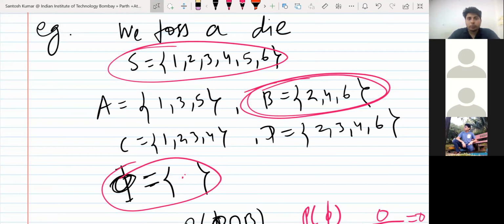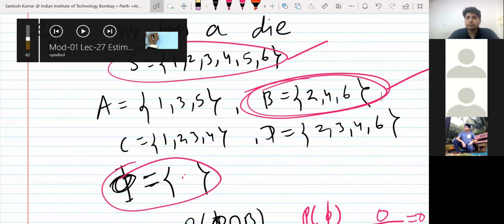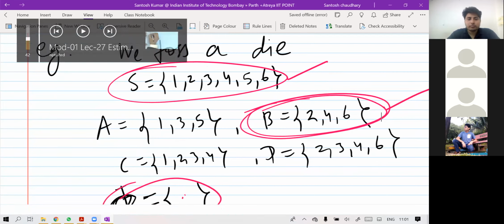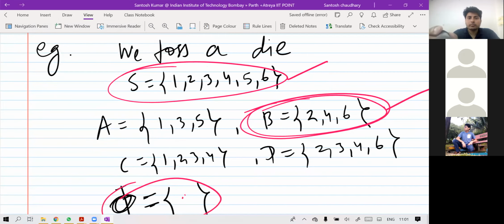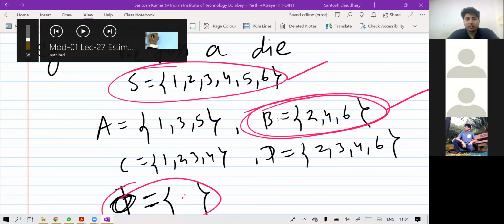Question is clear? What are the common elements in S and B? I am not reading chat, why? So you are writing in chat. Okay. So in full screen mode, 2, 4, 6. Yeah. So 2, 4, 6.